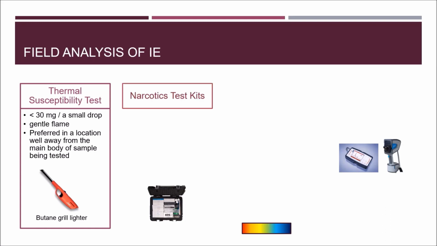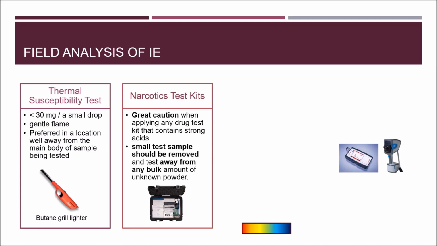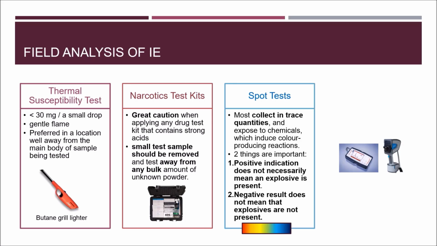Next, the narcotics test kit. The chemicals inside the test kit may initiate certain explosive materials. For this reason, it is important to take great caution when applying drug test kits that contain strong acids. When performing the test, small samples should be removed and the test performed away from any bulk amount of unknown powder. Besides that, small tests can also be used to test for the possible presence of explosives in field conditions. The samples are mostly collected in trace quantities and exposed to chemicals which induce color-producing reactions.